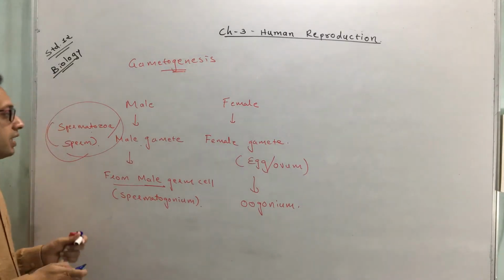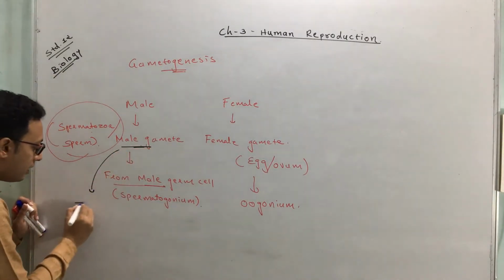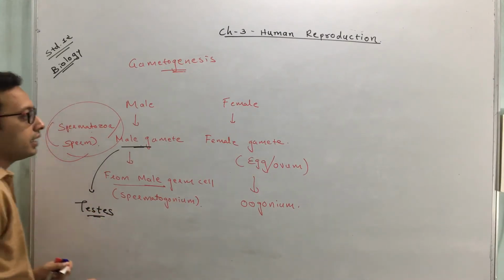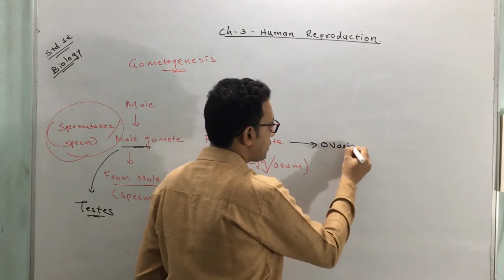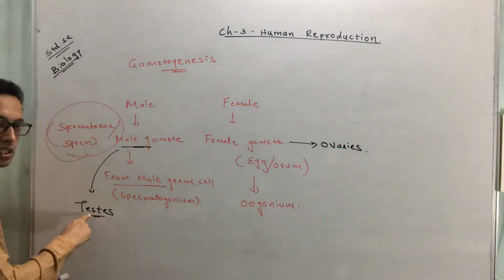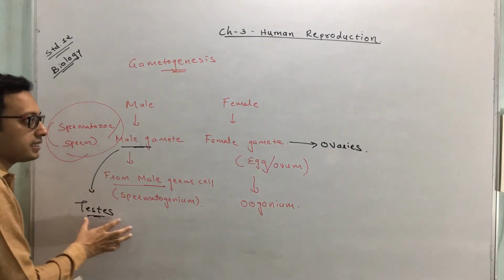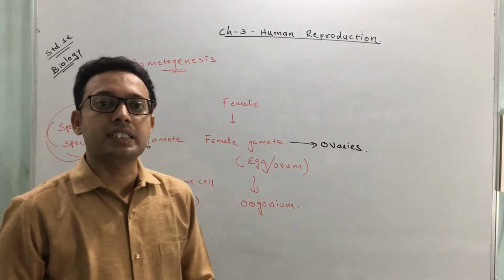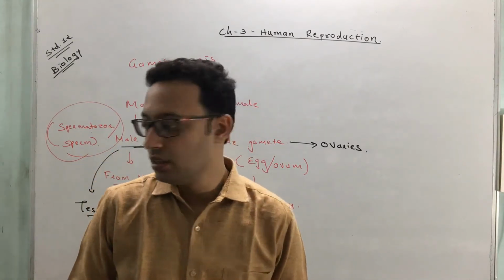Before I start, I want to emphasize that the male gamete is produced by a primary sex organ called testes, and the female gamete is produced by a primary female sex organ called ovaries. So where does this process occur? The gamete formation in a male occurs in a testis, and in a female it occurs in ovaries. So let's discuss how the process of formation of gametes takes place. Okay, so let's start.